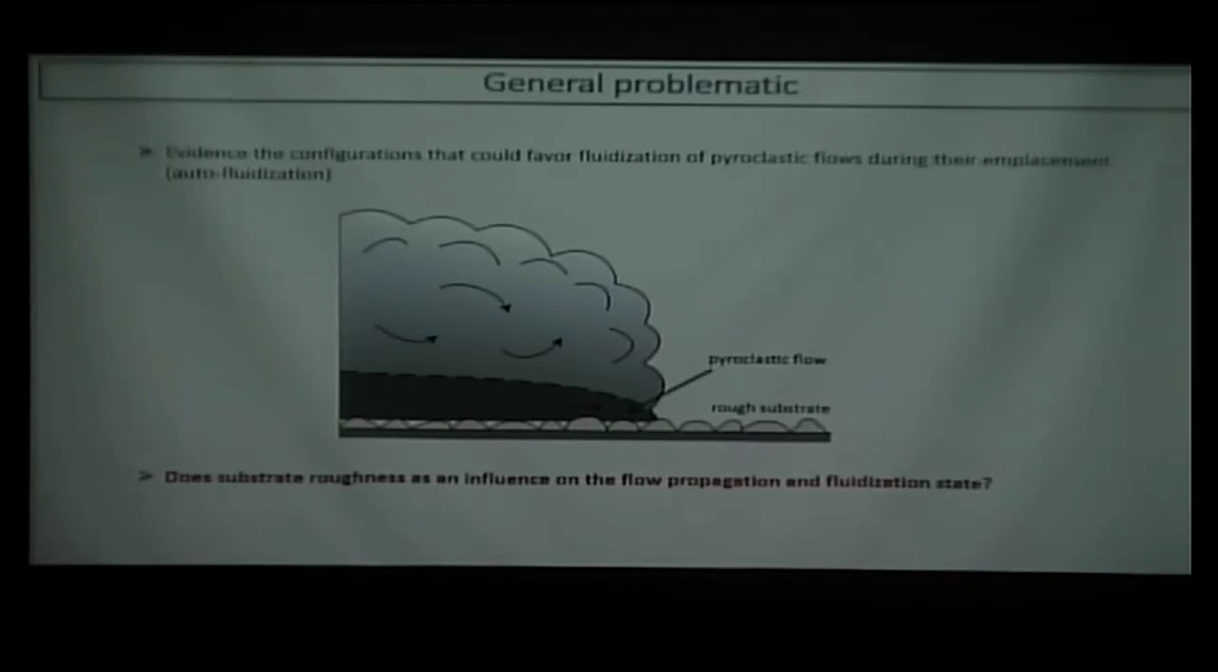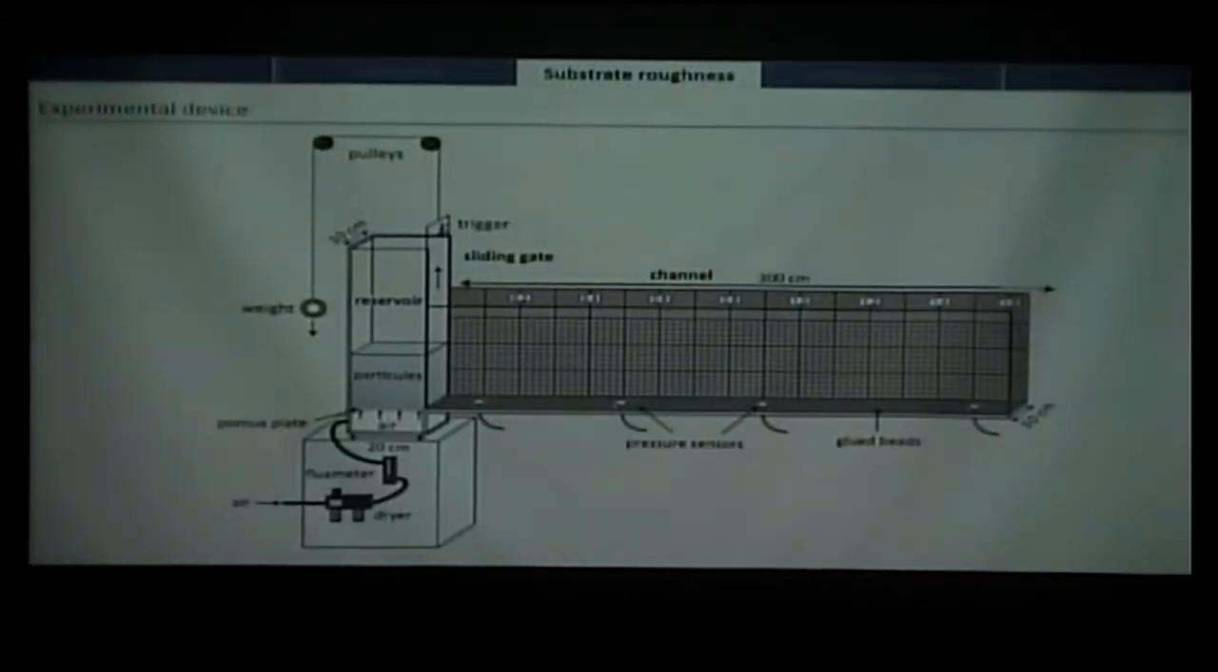So for that I use this particular device, which consists of a reservoir where I put the particles before, that's the same that I showed in the video previously. At the base there is a porous plate that allows the air to be injected. Okay. And this reservoir is linked to a channel that is 3 meters long, 10 centimeters wide. At the base of the channel, I glue different sizes of glass beads to create the roughness. And to start the experiments, there is a sliding gate that is triggered by a weight. So I release the weight and the gate opens kind of fast.